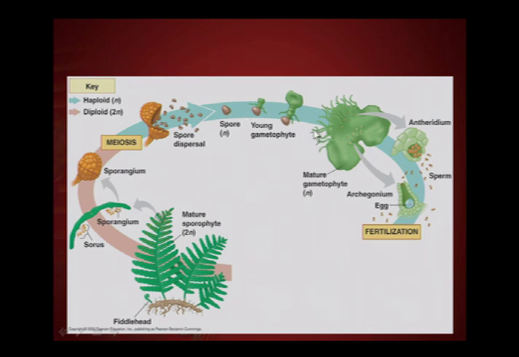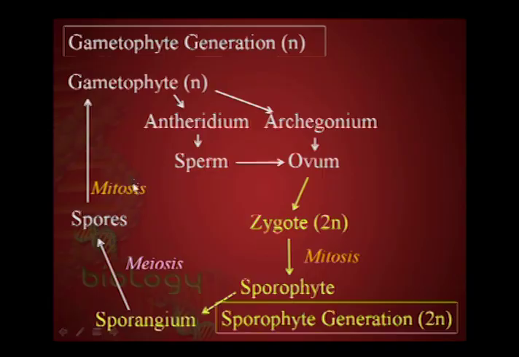So in this case, the gametophytes will be quite small, generally 1/4 of an inch or less, usually kind of heart-shaped like this. And on the gametophytes, remember, the gametophyte is a plant that produces gametes. Its job is to produce gametes. So in some ferns, these will be separate sexes, sometimes they're combined, but on these gametophytes we will find antheridia and archegonia. So in the overall life cycle, we're now in the gametophyte stage, so we will have gametophytes that produce antheridia and archegonia. Antheridia produce sperm, archegonia produce ova.